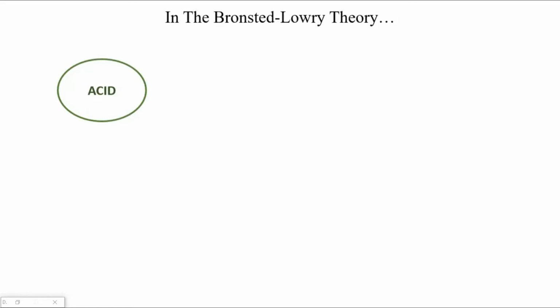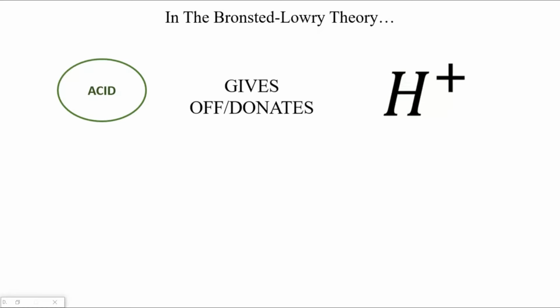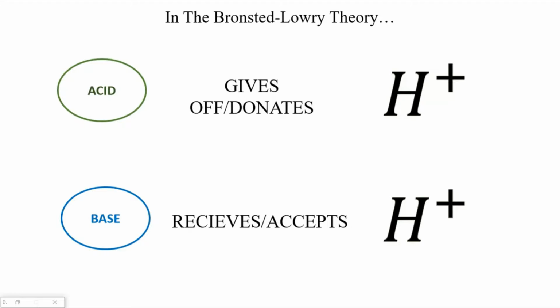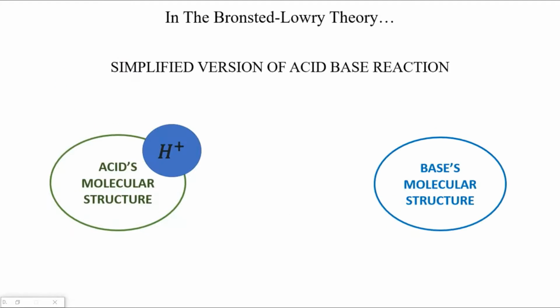In 1923, both Johann Nicholas Bronsted and Thomas Martin Lowry independently presented their own definitions of an acid and a base, serving as extensions to the Arrhenius theory. Between the two, though, Bronsted presented the more comprehensive theory. Their works resulted in the Bronsted-Lowry theory. In this theory, an acid is defined as a substance that gives off an H+ proton, or a proton donor, and a base is a substance that accepts a proton, or a proton acceptor. It also defines an acid-base reaction as the transfer of an H+ proton from an acid to a base.